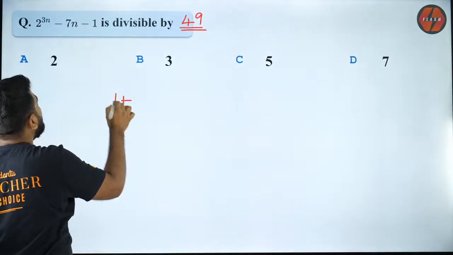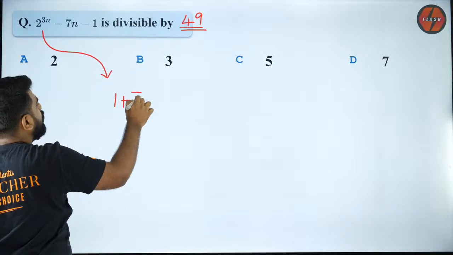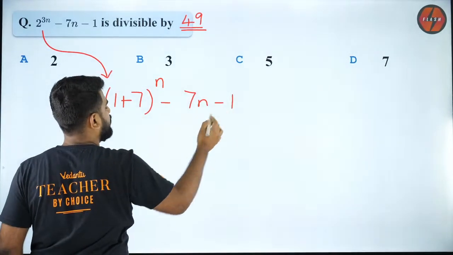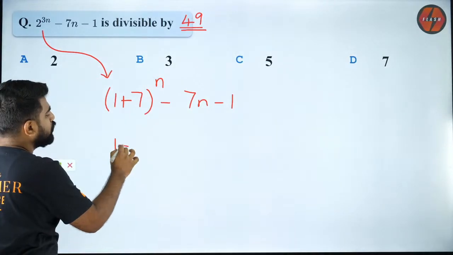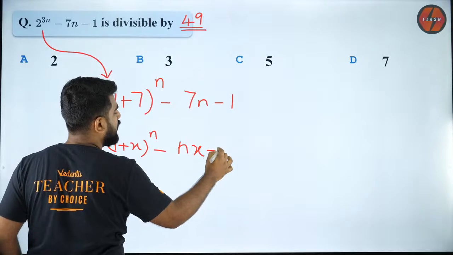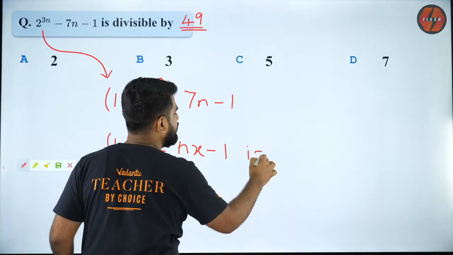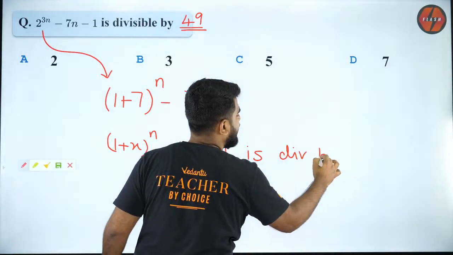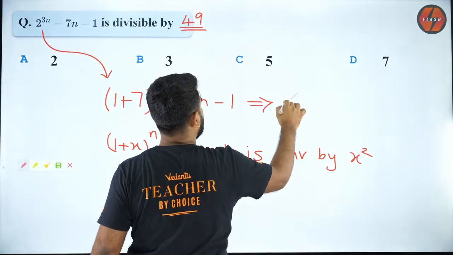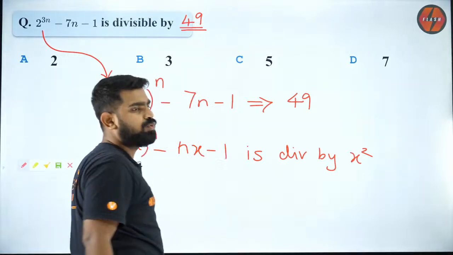Because 2 power 3n is nothing but (1+7) whole power n minus 7n minus 1. So this is similar to (1+x) power n minus nx minus 1. So this is divisible by x square. So this will be divisible by 7 square, which is 49.